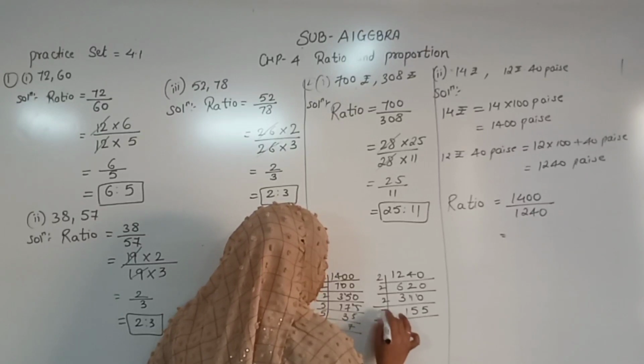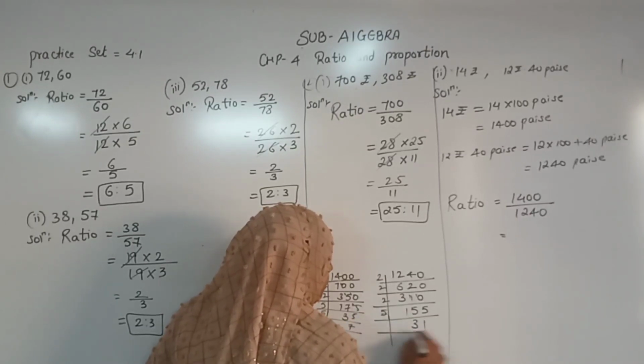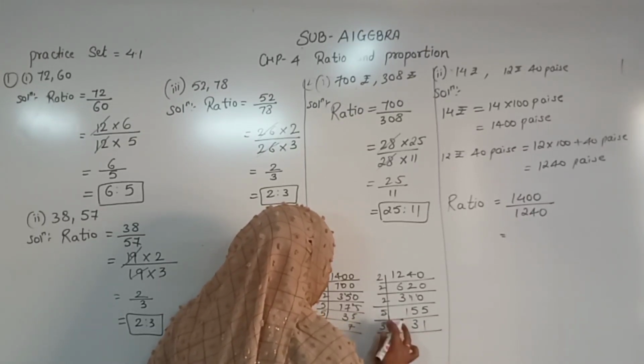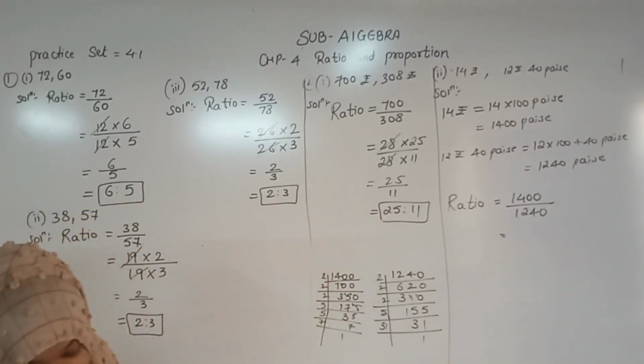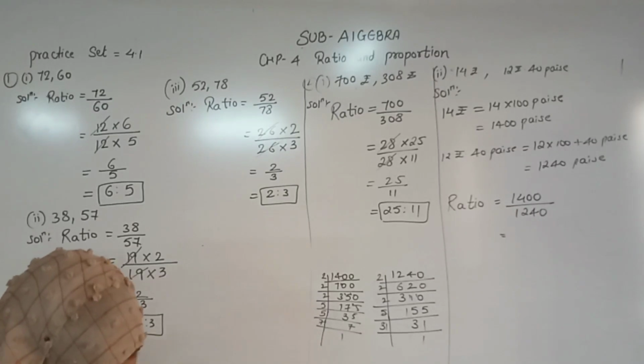Here we go for 5 3s are 15, 5 1s are 5. 31 is a prime number. 31 1s are 31. Now see what we have, the same quantity.